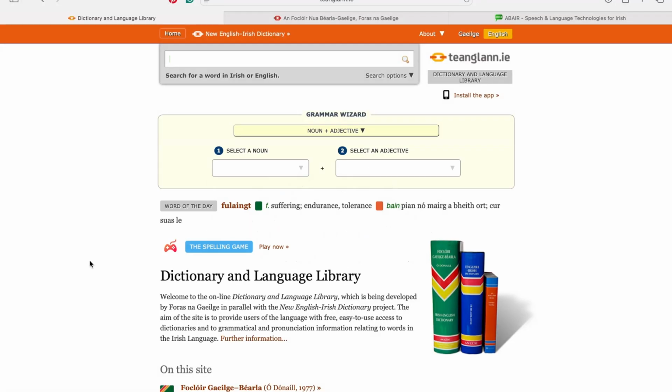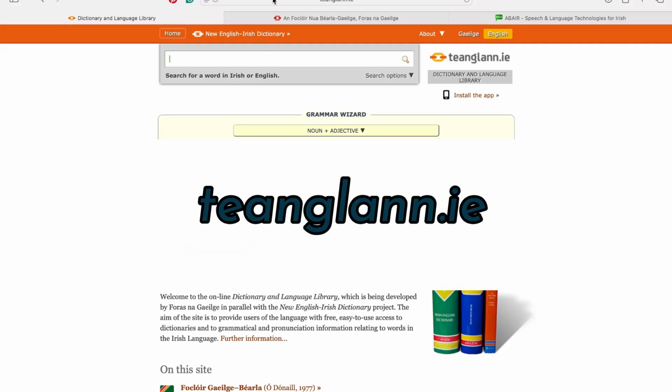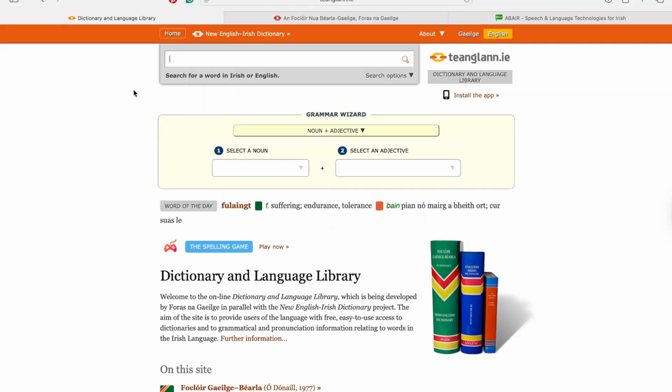I'm going to show you how to use the three main Irish language tools on the internet that are going to make your life so much easier if you're a parent doing homework with the kids, leis na póistí, or if you're learning the language. So Gaeilge, the first one is Teanglann.ie. This is most perfect for pronunciation and grammar.